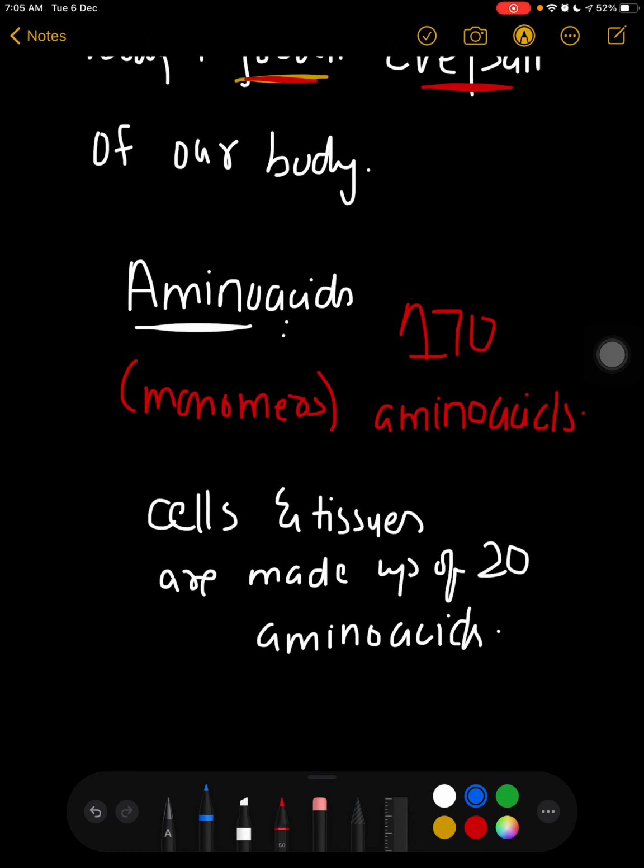In the whole, there are 170 amino acids which have been found, but our body is made up of only 20 amino acids, right?